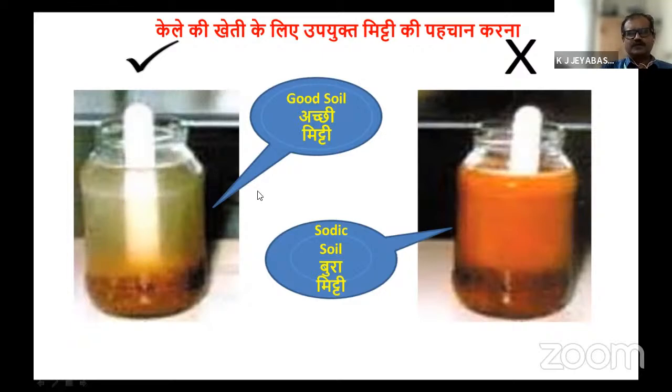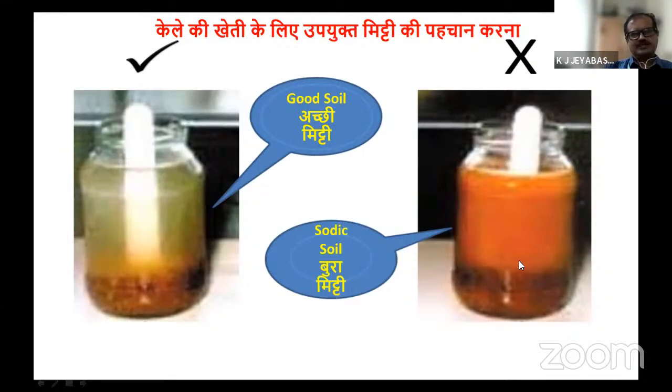After half an hour, if the soil settles like this, it is okay for banana cultivation. If even after half an hour the suspension remains as such, with no settlement at all, and if you put a stick inside and it is opaque, not transparent, not visible, it means this type of soil is not suitable for banana cultivation.